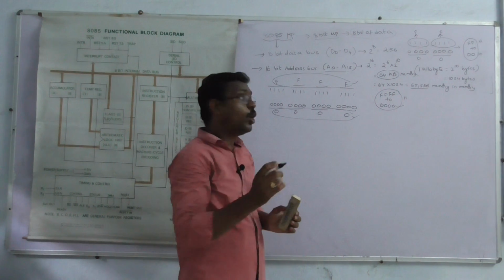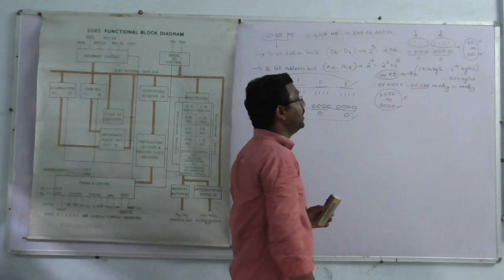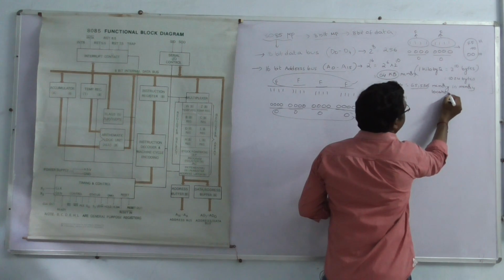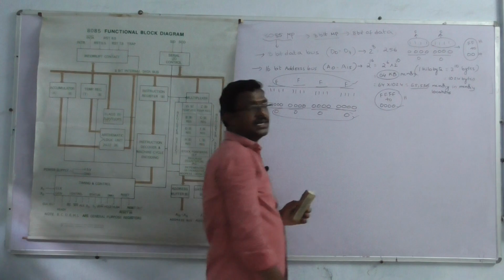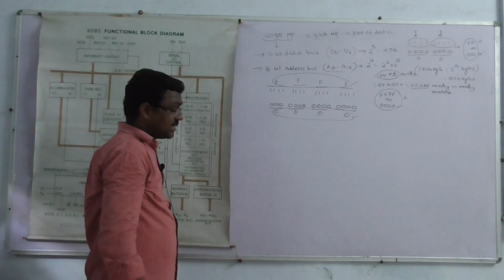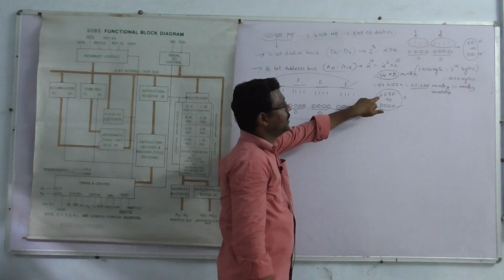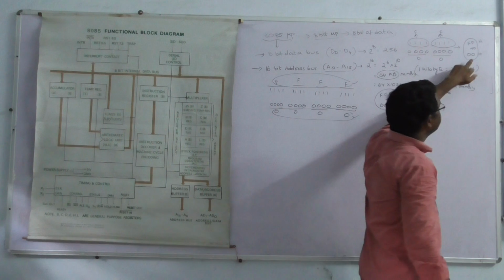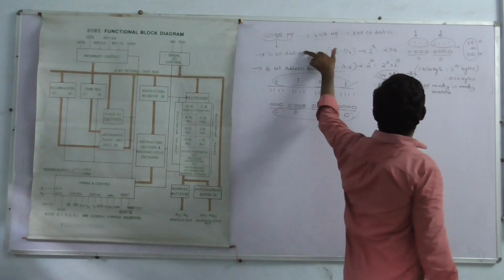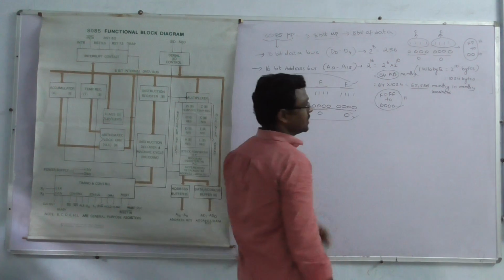In that memory, how many memory locations? 65,536 memory locations. We can send the address from 4 zeros to 4F. We can send or receive the data from 00 to FF through the data bus. Here the address 40 to 4F goes through the address bus.